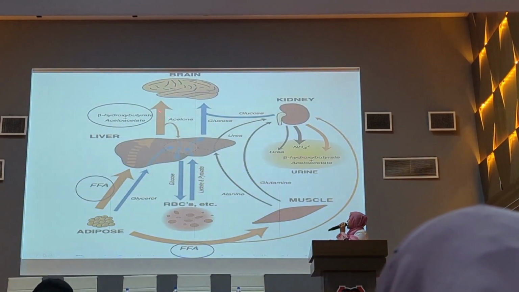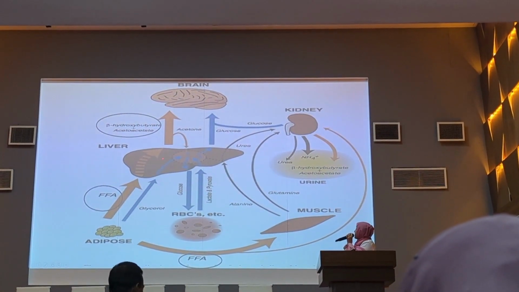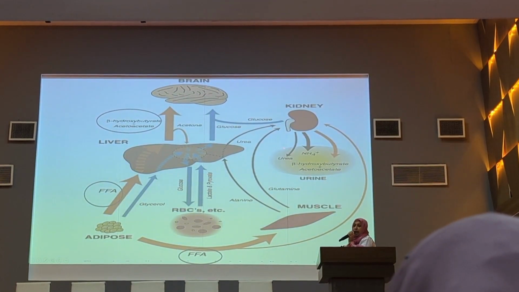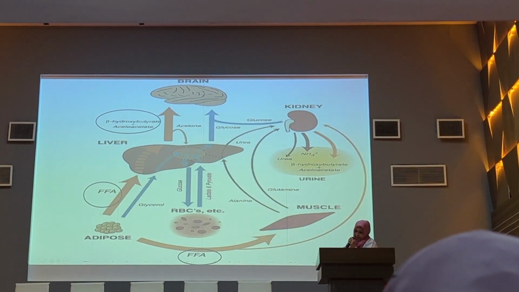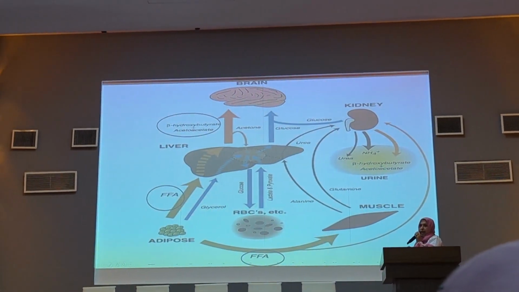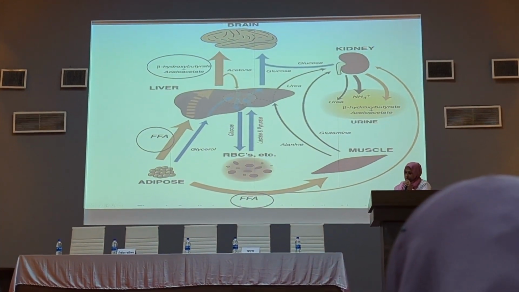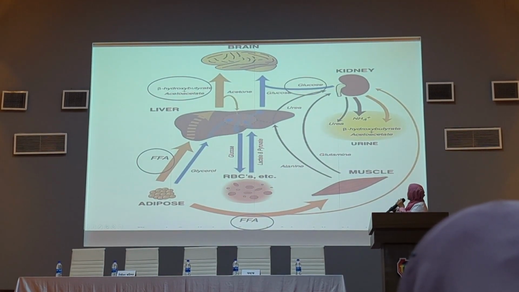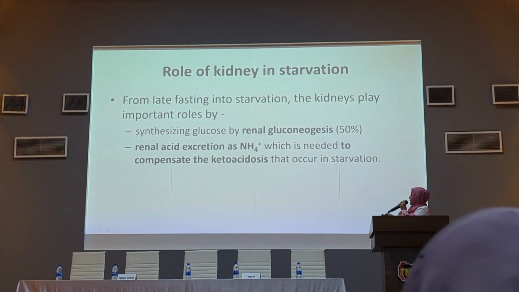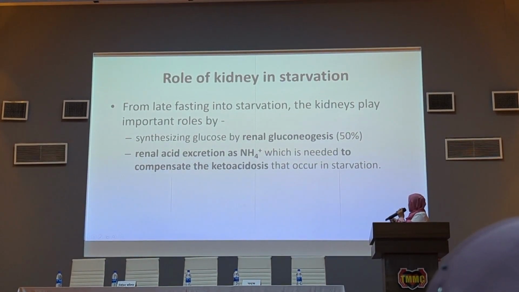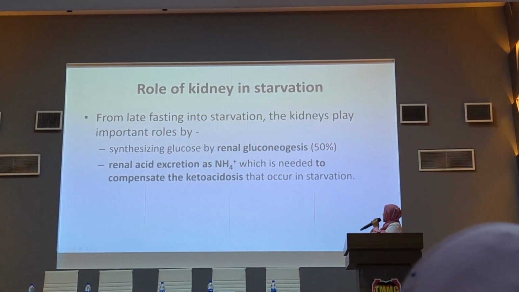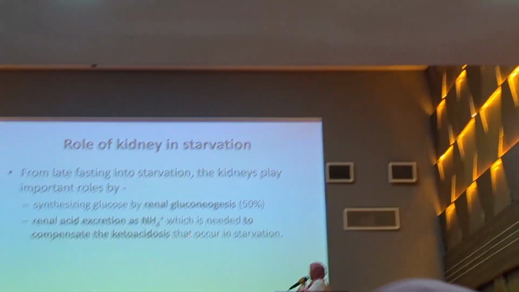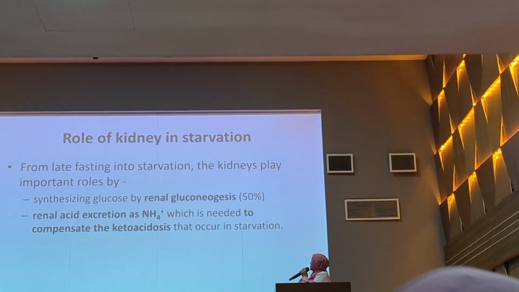During prolonged starvation, ketone bodies are provided by the liver, and this is minimized by the ammonia buffer and compensates for the ketoacidosis that occurs in prolonged starvation. Glucose is synthesized by renal gluconeogenesis, and renal acid is excreted in the form of ammonia, which is needed to compensate for the ketoacidosis that occurs in starvation.